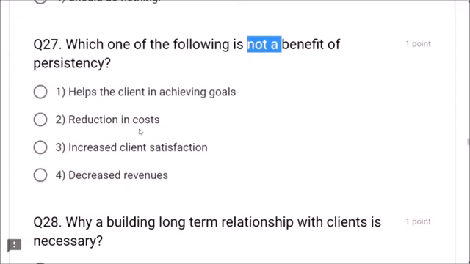Reduction in cost? Yes. Increased client satisfaction? Yes. Persistency increases client satisfaction. But the question asked is not a benefit. Decreased revenues is the correct option, friends. Which one of the following is not a benefit of persistency means decreased revenues.